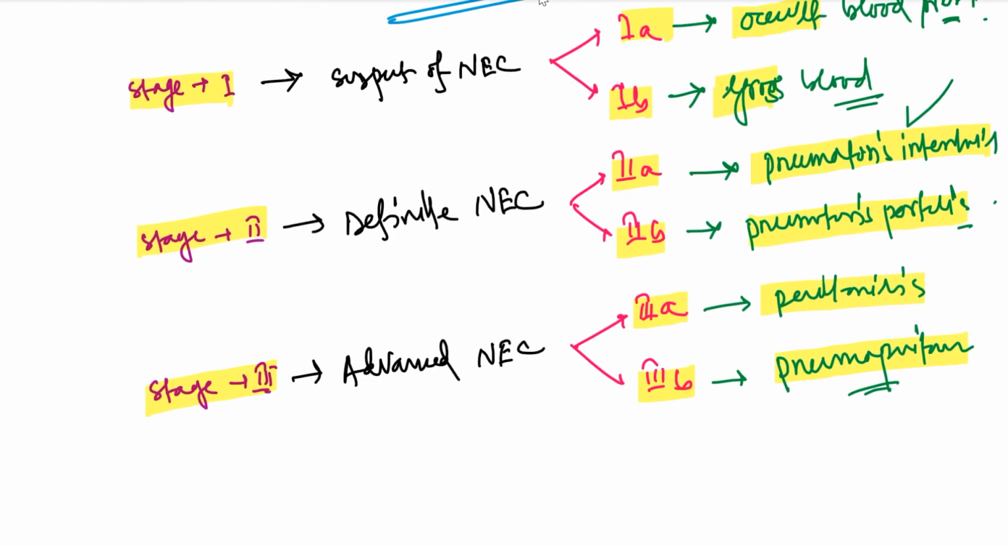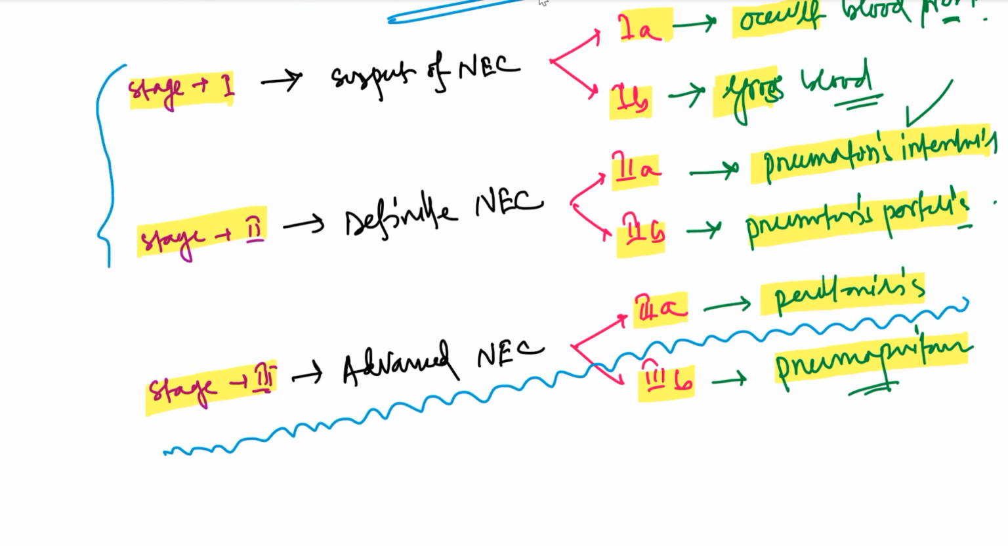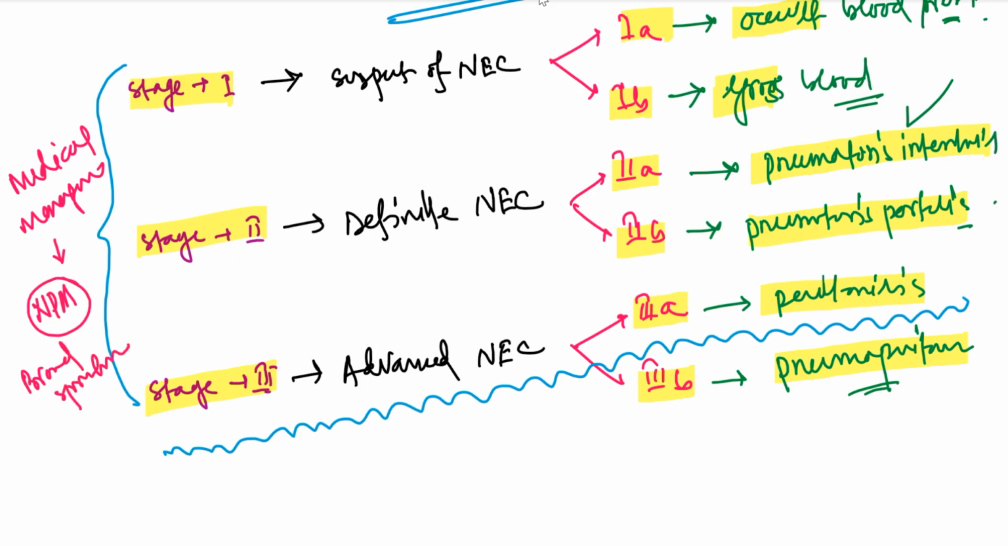Now the management. How to manage? Up till stage 3A, up to this point, we can medically manage the patient. How? Medical management. We will keep the patient NPO and we will treat with broad spectrum antibiotics. So up to stage 3A, we can medically treat by NPO, broad spectrum antibiotics, and other supportive care.